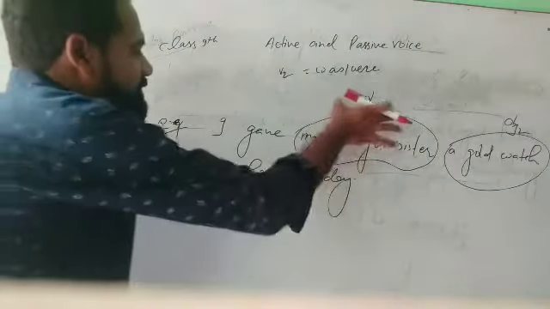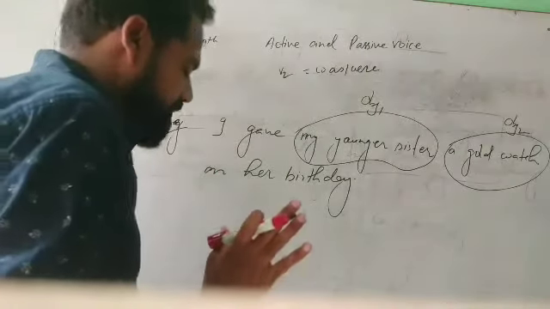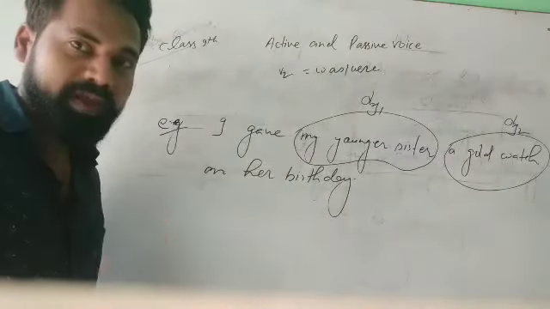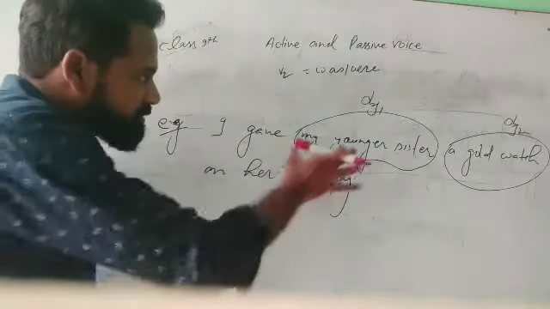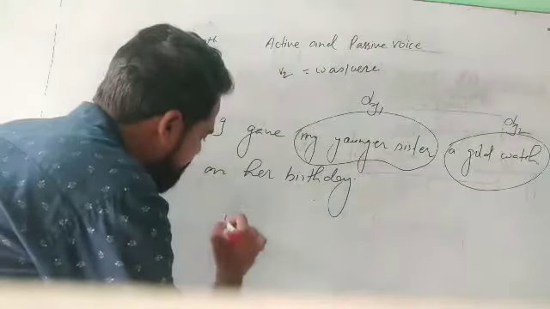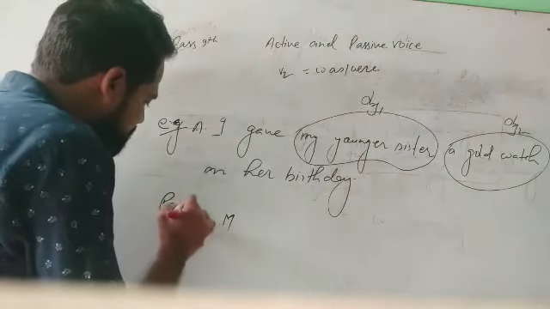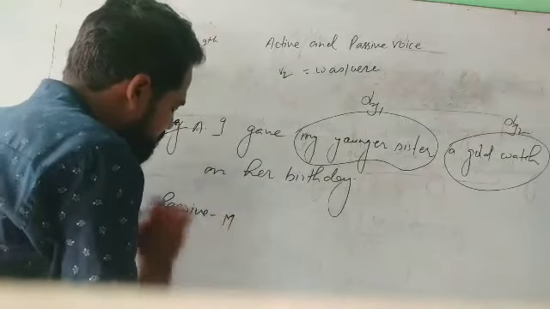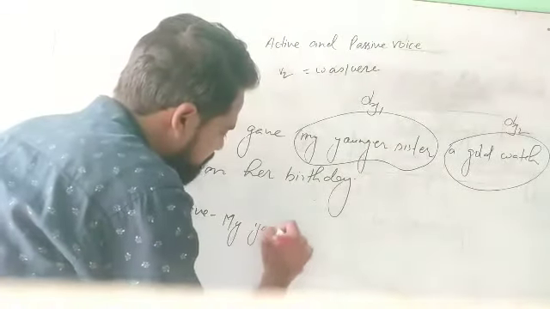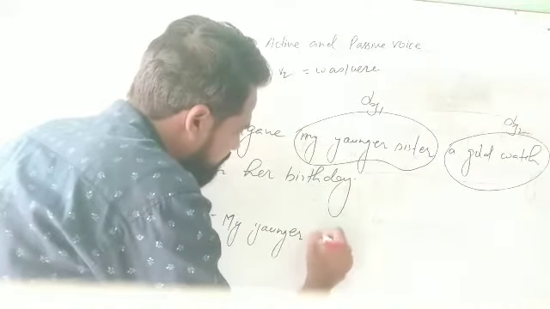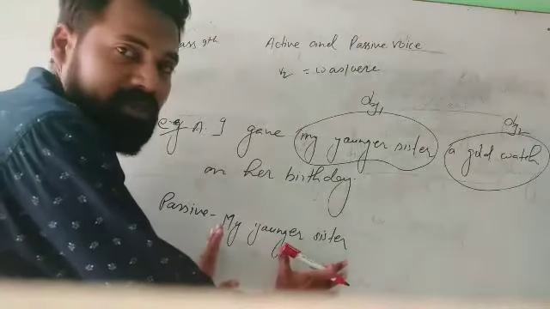So first of all, take object 1, and you all know that while converting from active to passive, first of all you have to put the object first. So let us put the object first. This is your active, and this is your passive. My younger sister, this is your subject.